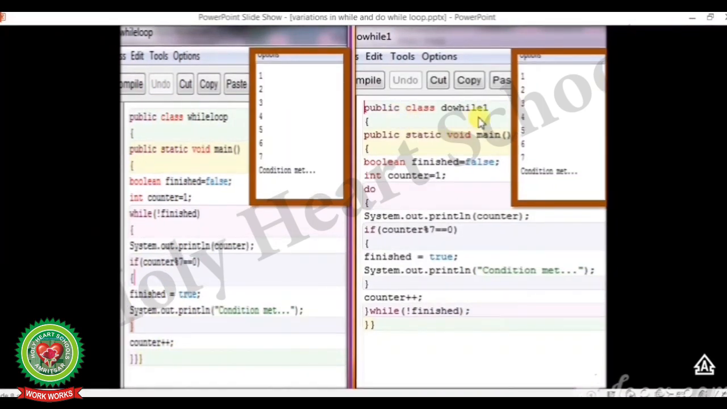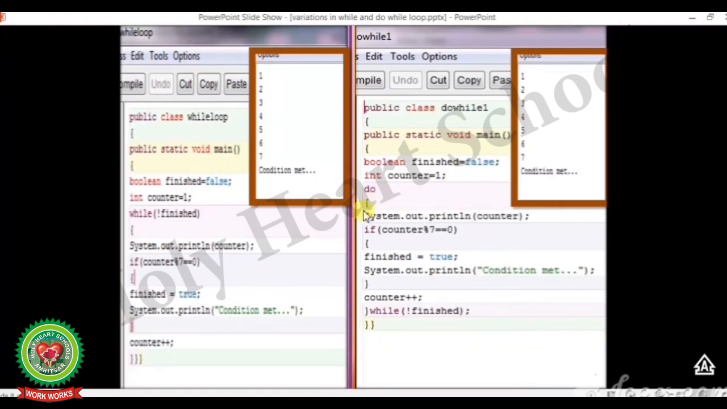Now if the value of finish is checked over here, it has changed into true. So the program will be finished. Same is the case with do while loop. Public class DoWhile, curly bracket start, public static void main, curly bracket start, boolean finish is equal to false, semicolon. The value of finish is false at the starting. int counter is equal to 1, semicolon.